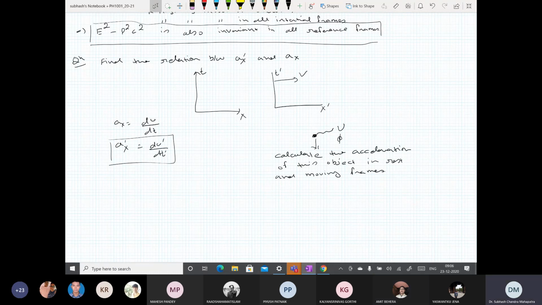Okay, how do you find it? Well, you calculate du prime by dt prime, and write this du prime by dt prime in terms of du by dt. So du by dt is just a x.